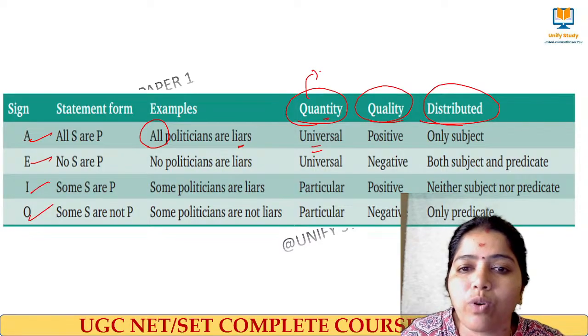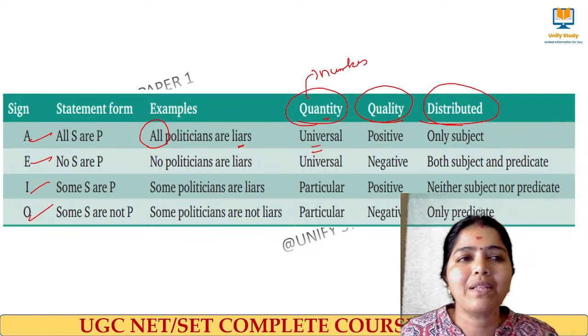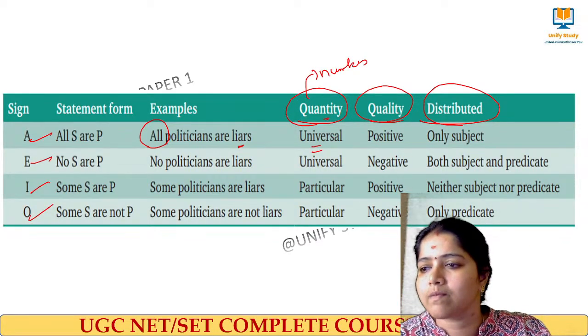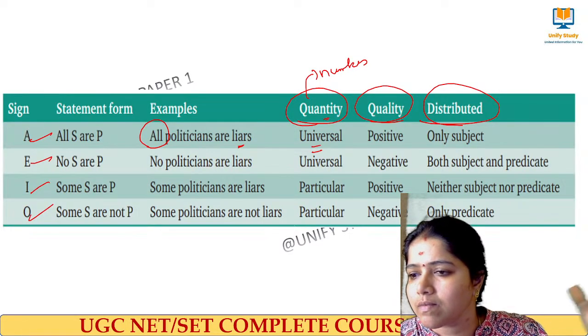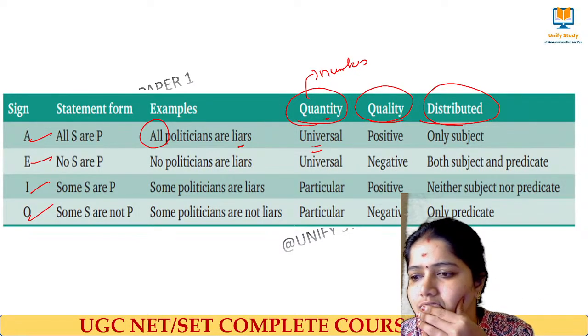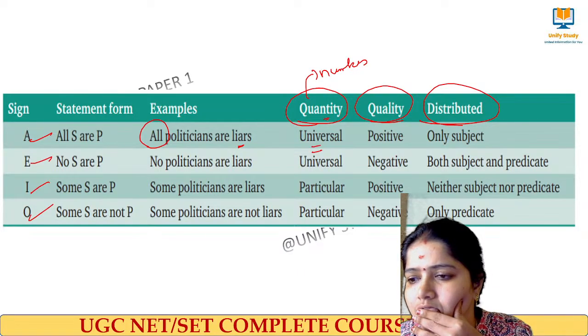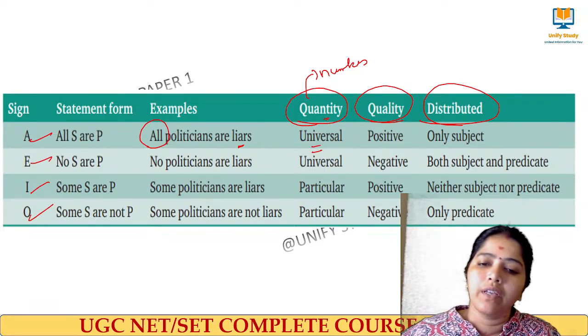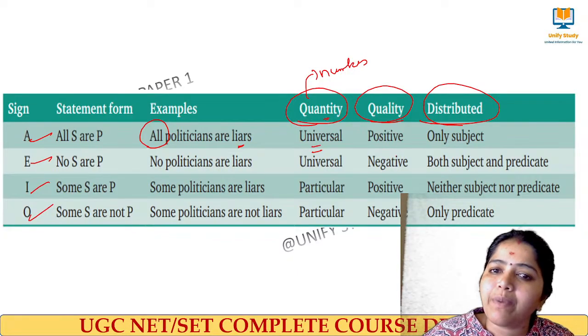Quantity always talks about what? Numbers. So universal means I talk about the number. Yes, right. So all the things will be in terms of numbers.